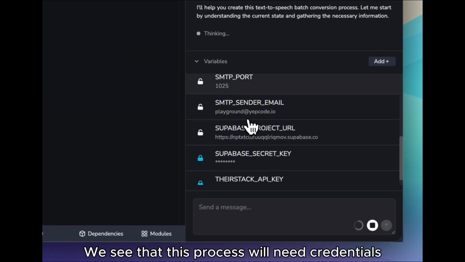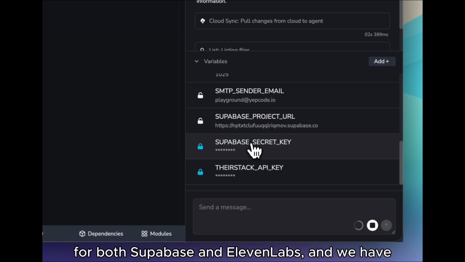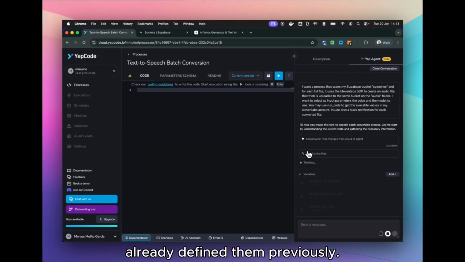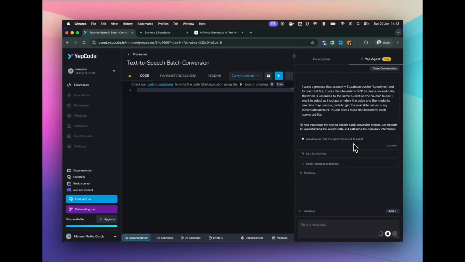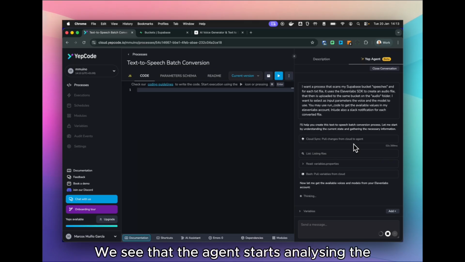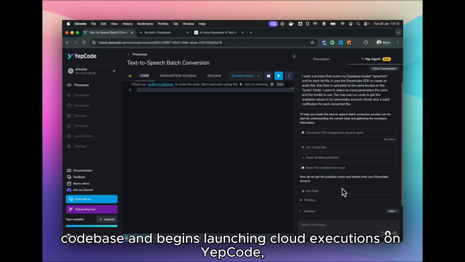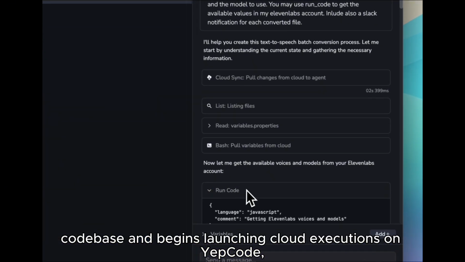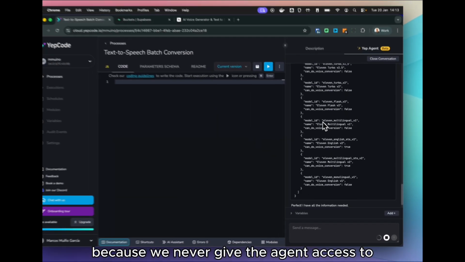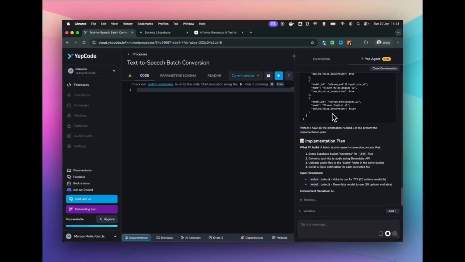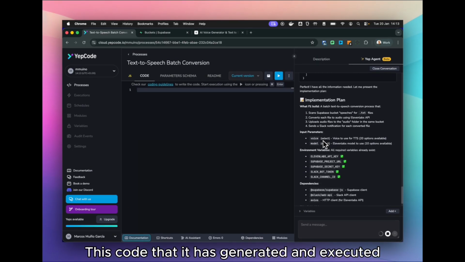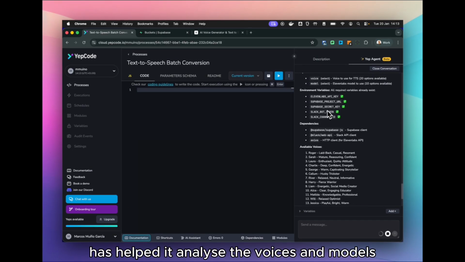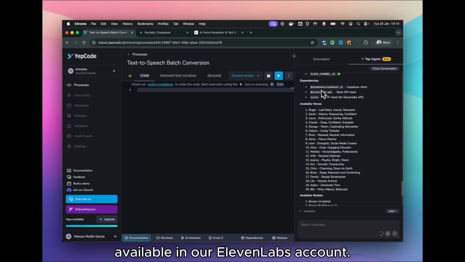We see that this process will need credentials for both Supabase and ElevenLabs, and we have already defined them previously. If that were not the case, the agent would ask for them and you would have to define them. We see that the agent starts analyzing the codebase and begins launching cloud executions on YepCode because we never give the agent access to credential data. This code that it has generated and executed has helped it analyze the voices and models available in our ElevenLabs account.